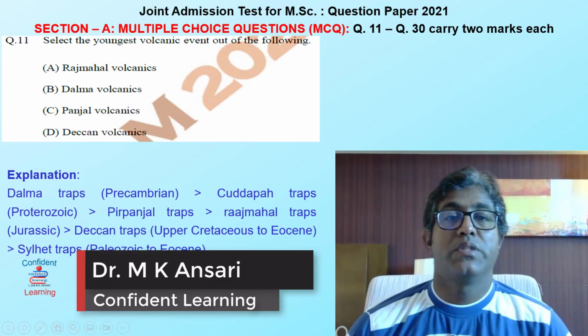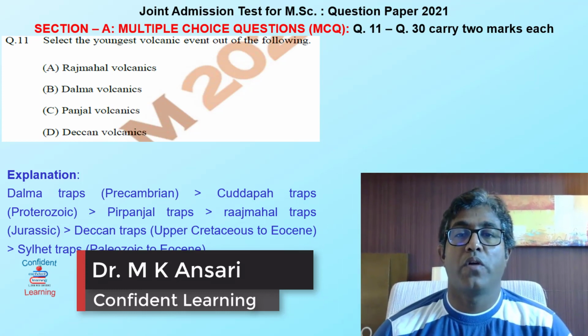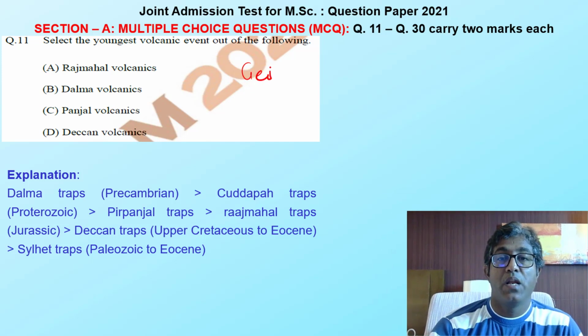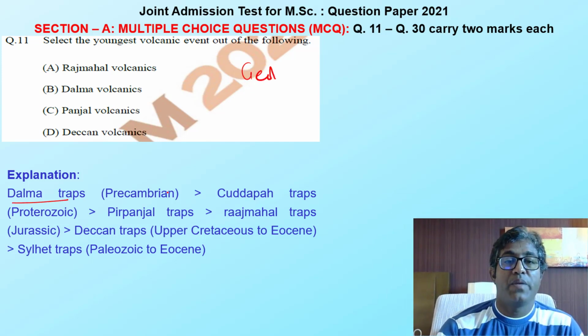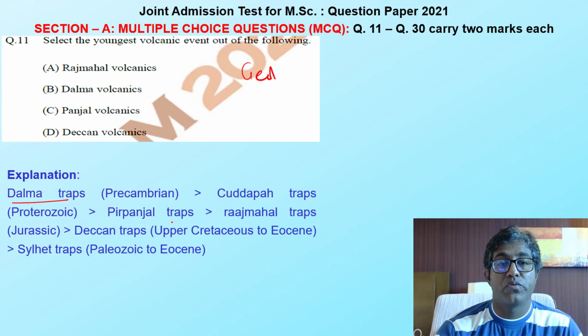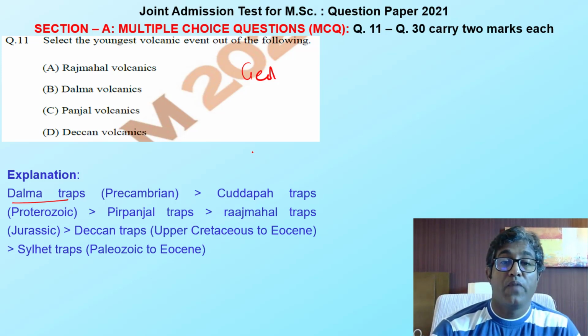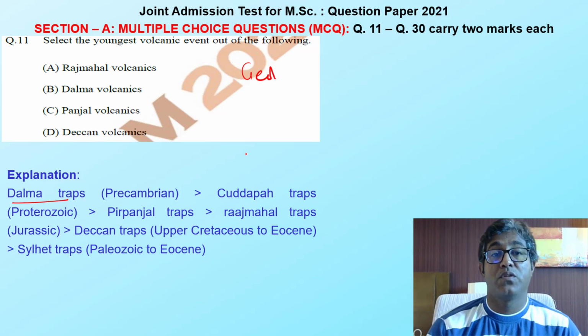This is the first question. Select the youngest volcanic event out of the following. We have some volcanic events in the geological time scale: Dalma trap in Precambrian, Kadapa trap in Proterozoic, Pirpanjal trap, Rajmahal trap in Jurassic, Deccan trap in Upper Cretaceous to Eocene age, and Sylhet trap in Paleozoic to Eocene time. Okay, so we have to identify which one is the youngest one and which one is the oldest one.